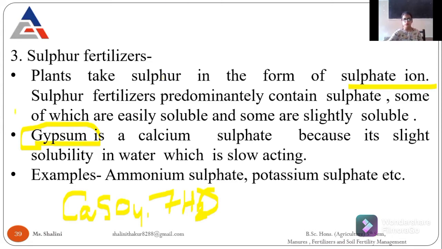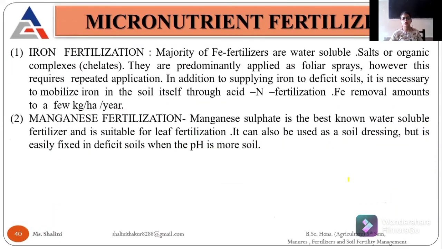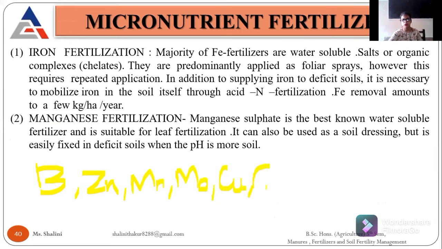Other examples of these sulfur fertilizers are ammonium sulfate and potassium sulfate. Then come the micronutrient fertilizers. In this we learn about all the micronutrients: boron, zinc, manganese, molybdenum, copper, chlorine, iron, and the last one is nickel.